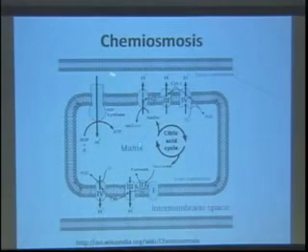And then this is just a summary showing what happens in chemiosmosis, right? Again, the electron transport chain is going on here, protons are being pumped into the intermembrane space, and then used to drive the production of ATP over here through ATP synthase molecules, and these ATPs are then generated back in the matrix of the mitochondria where the citric acid cycle is going on.